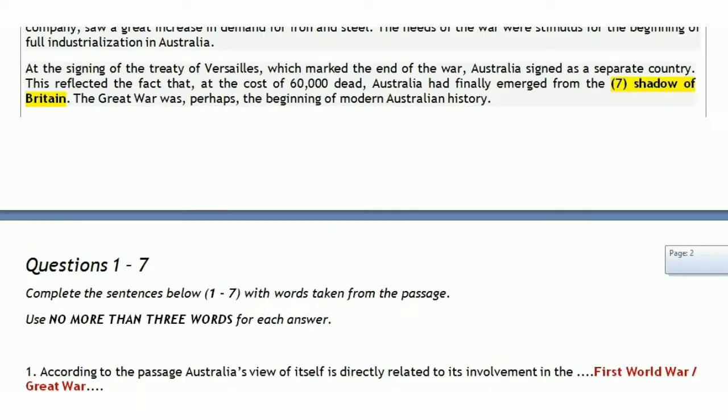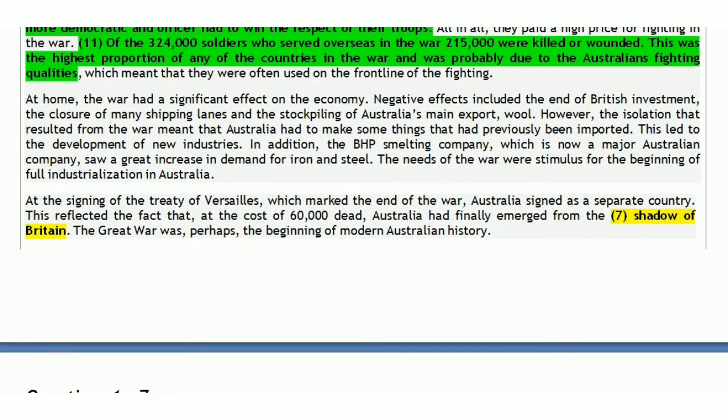In the last paragraph, it is written that at the signing of the Treaty of Versailles, which marked the end of the war, Australia signed as a separate country. This reflected the fact that at the cost of 60,000 dead, Australia had finally emerged from the shadow of Britain, which means it is no longer controlled by Britain.